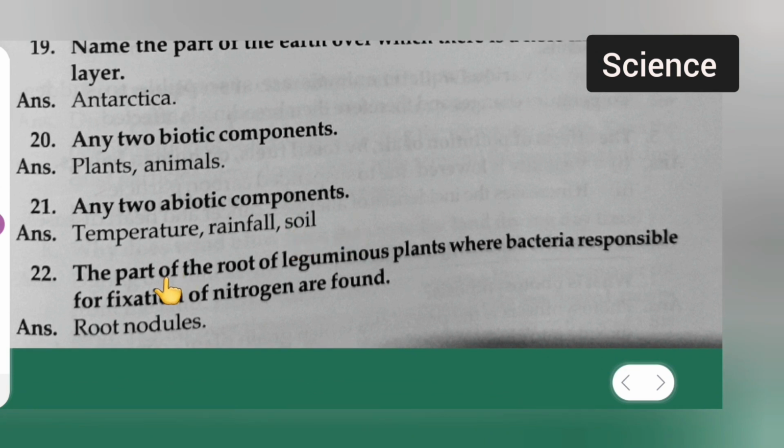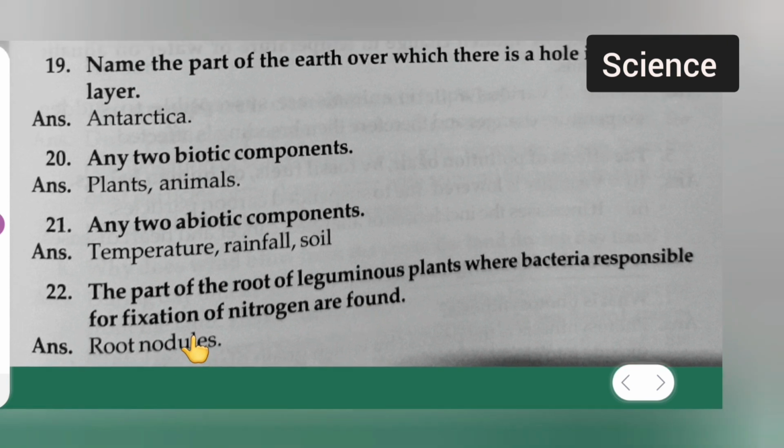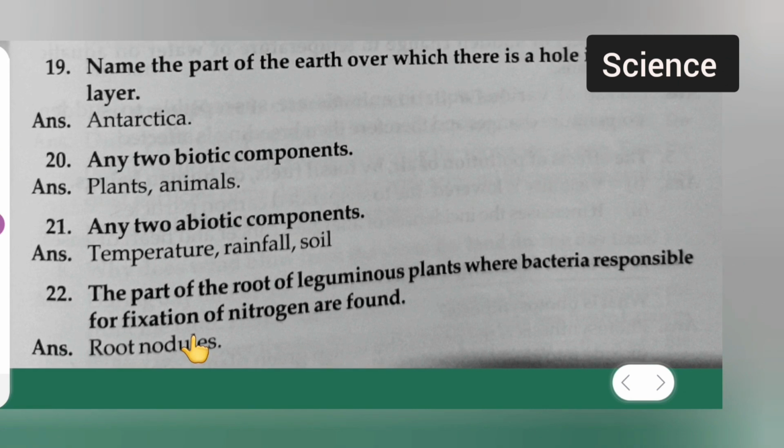Next, moving further, the part of the root of leguminous plant where bacteria responsible for fixation of nitrogen are found, okay. Answer is root nodules, okay. Next, moving further, you can take down this question and answers.